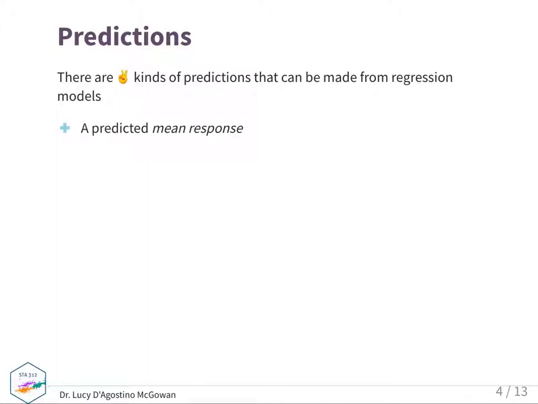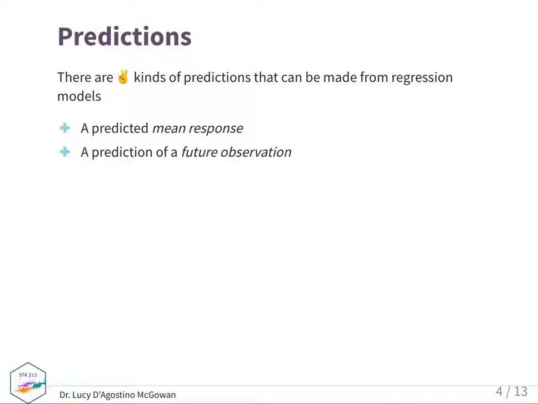And so the first type of prediction is when you're predicting a mean response. If you're predicting what an outcome will be on average, that's the first type of prediction. And the second is a prediction of a future observation. And so for an individual future observation, if you want to get a predicted value for that, that's going to be slightly different.